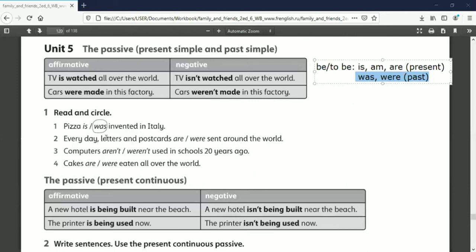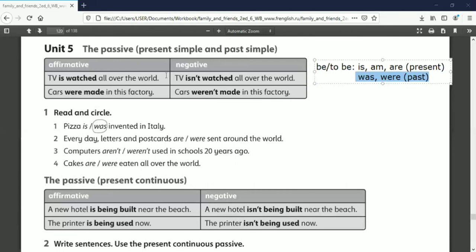Okay, now how if the time marker is every day? Every day it means a habit or routine. When we are talking about habit or routine, we refer to the present time. That's why the answer is are.